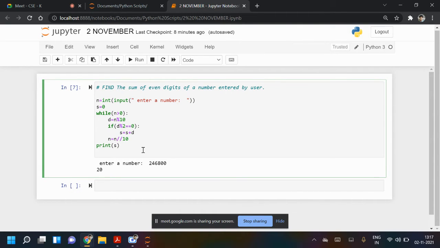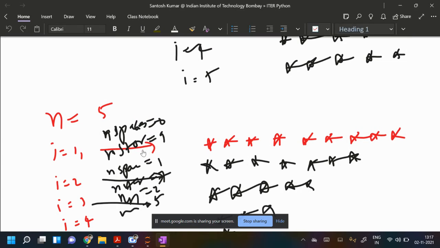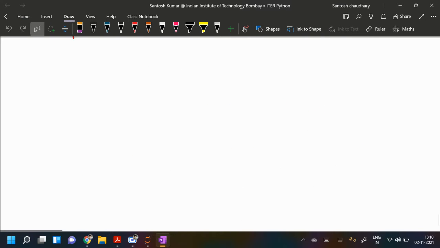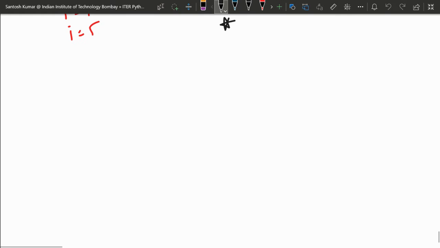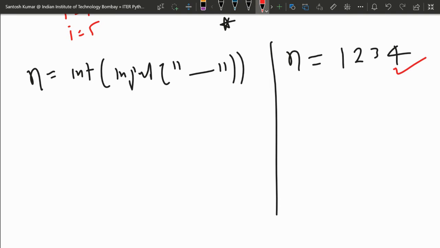So like this. Let me explain the execution, how it is working, with one example, for those who are beginners; those who are experts can do it easily. Suppose we take any number, like we started with 1 2 3 4, and work with that only. In the program, n we are asking from the user to input. So n, suppose we considered 1 2 3 4. And now s is initialized with 0, so currently s is 0.